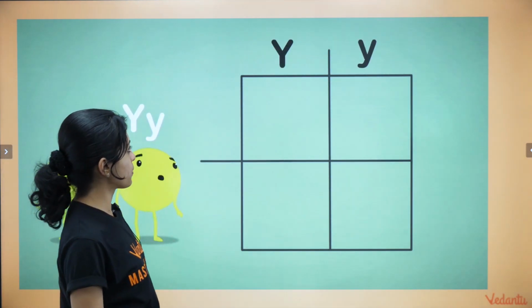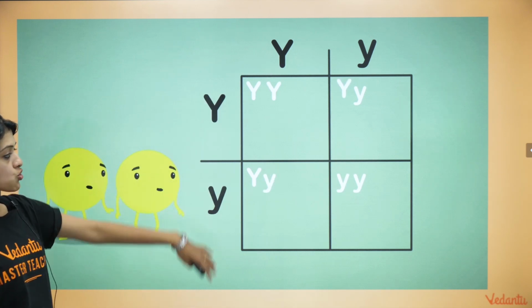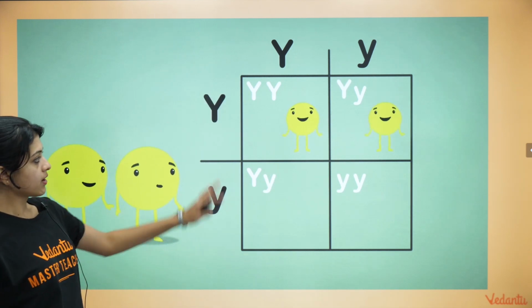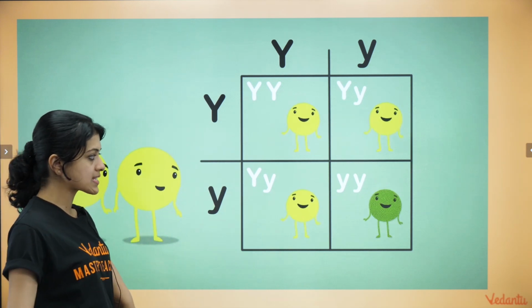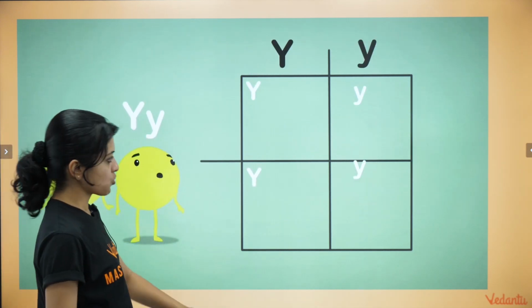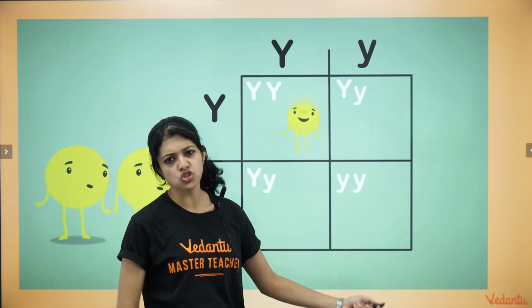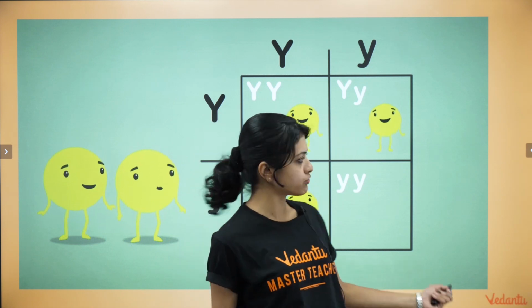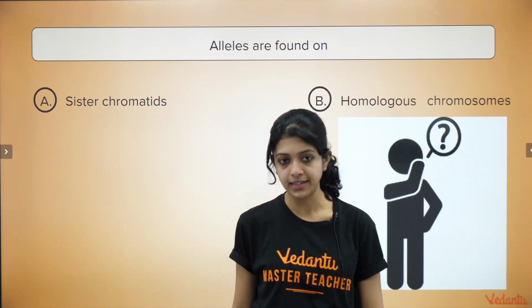Okay, now look at this. This is exactly what we have done now. The F2 calculation in the Punnett square, you have yellow, yellow, yellow. What was this? Small y was green, right? So they are just happy genes, happy peas jumping around. I just thought this would make it a little interesting for you. So coming to the next question that we had.